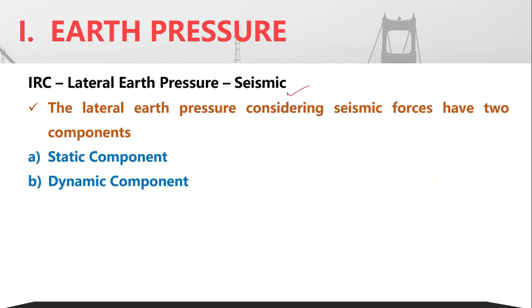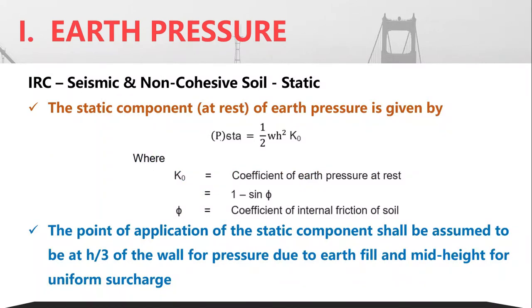Now in case seismic loads come into the picture, then the lateral pressure will have two parts, a static part and a dynamic part. The static part, which I am considering for a seismic and non-cohesive soil, is given as half WH square into K0, where K0 is the coefficient of earth pressure at rest. It may be Ka or Kp.